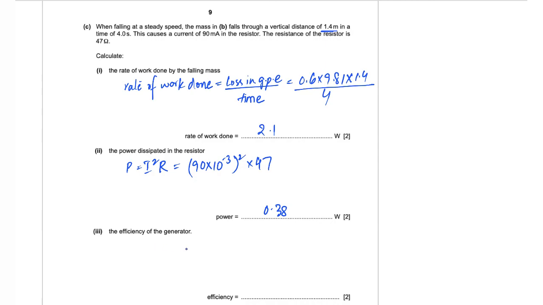Part 3, the efficiency of the generator. Now the only purpose of the generator that could be seen is running the current across the resistor. And the resistor always heats up whenever some current runs across it. So the total power output, that is in the form of thermal energy, divided by the total power input, that is the amount of work that was being done by the mass to bring up that thermal energy, that is the 2.1 watts from this part, multiply it with 100%. So you get the efficiency as 18%.